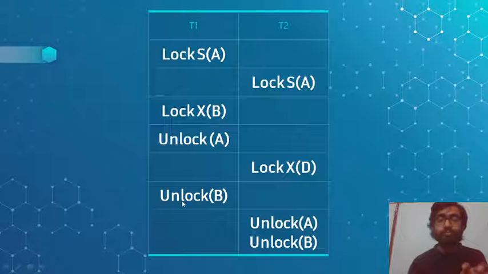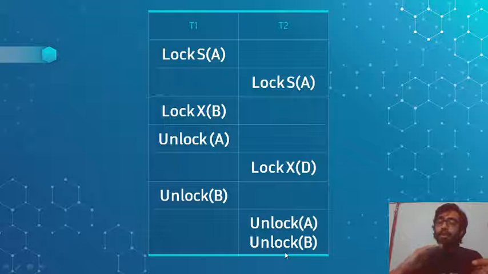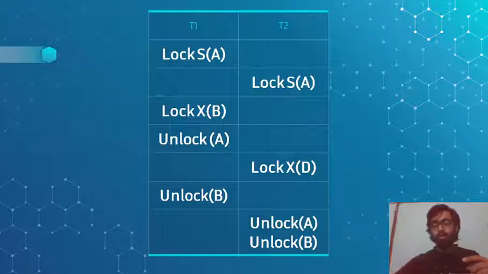Later, T1 tries to unlock B, and T2 also tries to unlock its data like A, B, C. From this point in time, it will not demand more locks. It can only unlock its data.